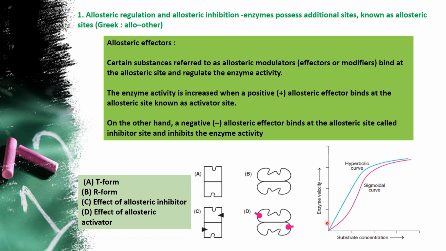Both are going to do the same thing, but a little variation will be there in the graph. One is hyperbola, and hyperbola is a normal enzyme substrate reaction. And the allosteric site is the one where the allosteric effectors are doing some function, or the allosteric effector's role is involved in the enzyme substrate complex. So either it can be positive or negative. Positive means it initiates the reaction, and negative effectors mean it subsides, inhibits or regulates the enzyme activity. This is the diagrammatic representation of the allosteric site when the activators or the modulators are bound to the allosteric site.